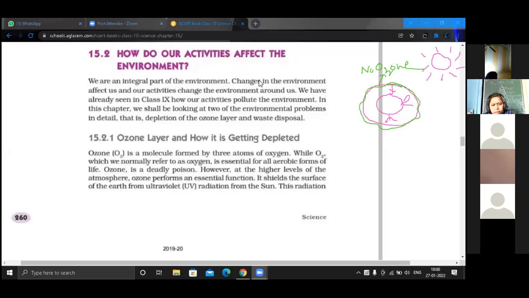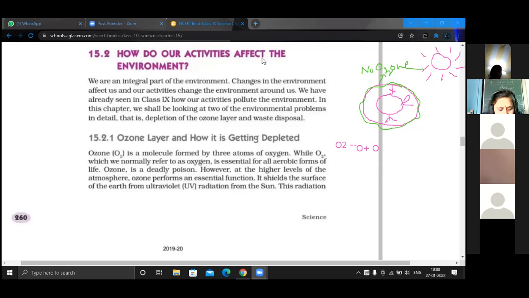Why do ultraviolet radiations only work on this? Why not normal solar energy? Ma'am, because ultraviolet radiation is capable of breaking oxygen. Because ultraviolet radiations are having a high source of energy, such that they are breaking down this oxygen molecule, which was a comparatively stable molecule, into 2 oxygen atoms. And these 2 atoms of oxygen combine with a single O2 molecule.